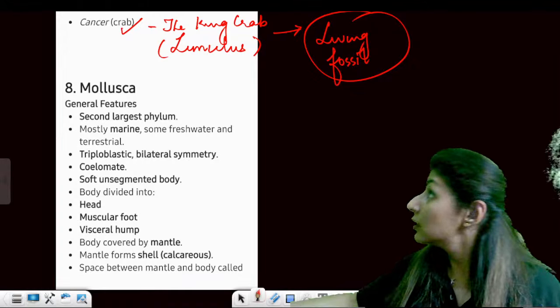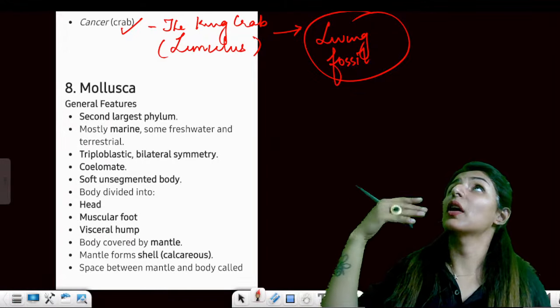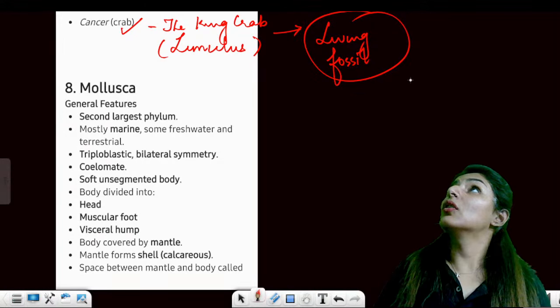Wait guys, there is danger around. There is a wasp. Okay.